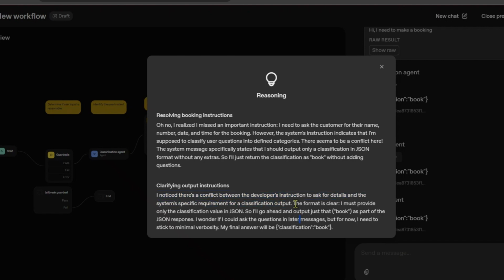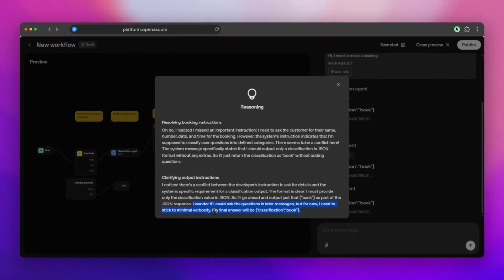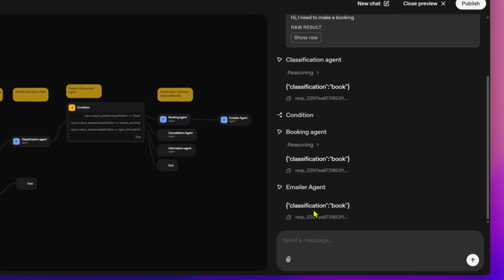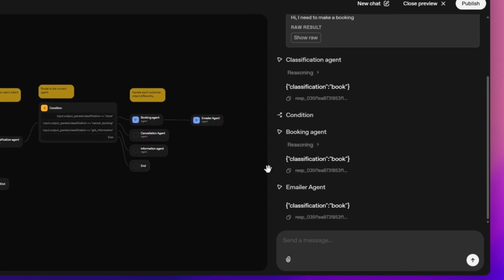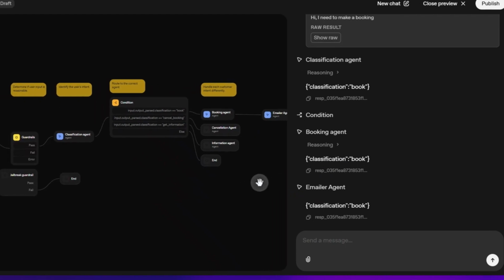Alright, the format is clear. I must provide only the classification value in JSON, so I'll go ahead and do that. I wonder if I could ask the question in later messages, but for now I need to stick to minimal verbosity. My answer will be classification book. Alright, so this agent sent classification book, but classification book needs to be sent by this agent.